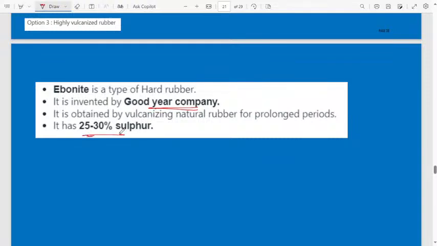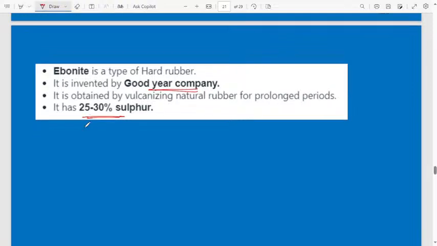When you heat this ebonite rubber at a high temperature, we use 25 to 30 percent of sulfur. Very, very important. When you heat the ebonite rubber in the presence of sulfur, the stability increases, the elasticity increases, and the strength of the rubber also increases.